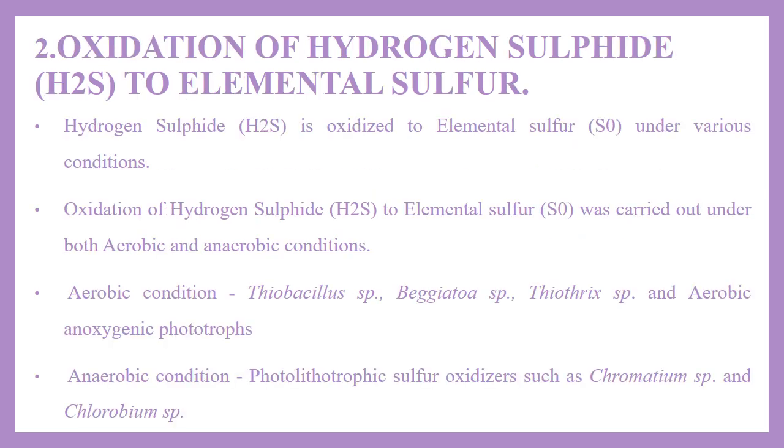Oxidation of hydrogen sulfide to elemental sulfur. Hydrogen sulfide is oxidized to elemental sulfur under various conditions. Oxidation of hydrogen sulfide to elemental sulfur is carried out under both aerobic and anaerobic conditions. In aerobic conditions, the main bacteria used are Thiobacillus species, Beggiatoa species, Thiothrix species and aerobic anoxygenic phototrophs. And in anaerobic conditions, photolithotrophic sulfur oxidizers such as Chromatium species and Chlorobium species are used.